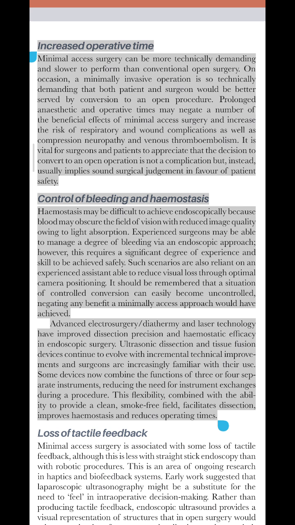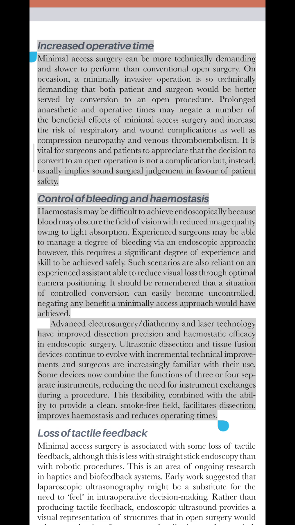Control of bleeding and hemostasis. Hemostasis may be difficult to achieve endoscopically because blood may obscure the field of vision with reduced image quality owing to light absorption. Experienced surgeons may be able to manage a degree of bleeding via an endoscopic approach. However, this requires a significant degree of experience and skill to be achieved safely. Such scenarios are also reliant on an experienced assistant able to reduce visual loss through optimal camera positioning.